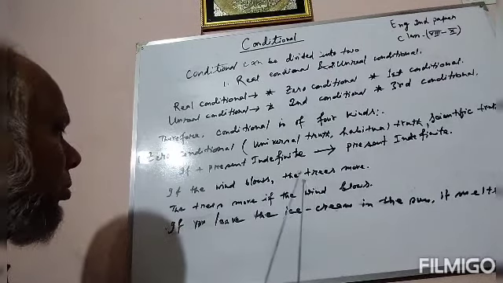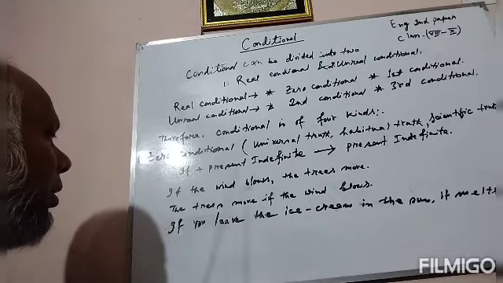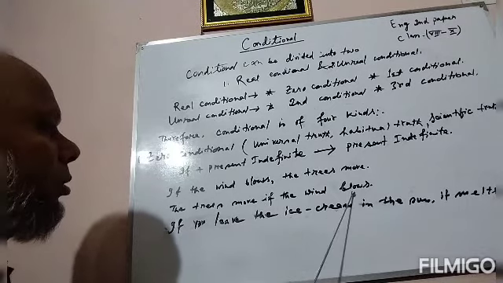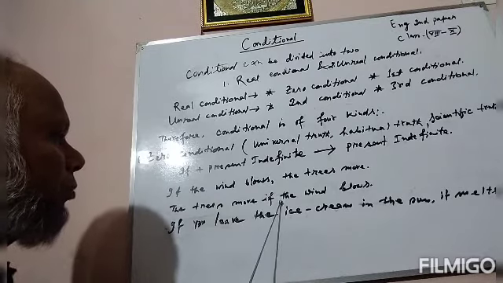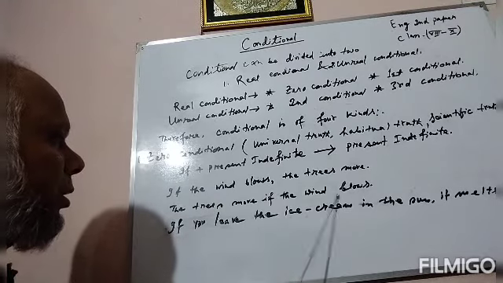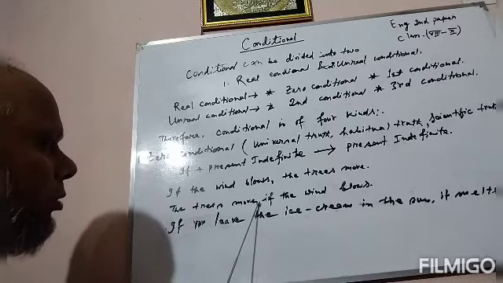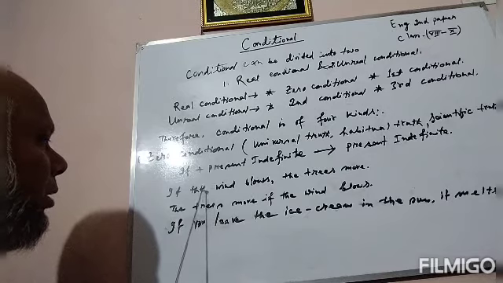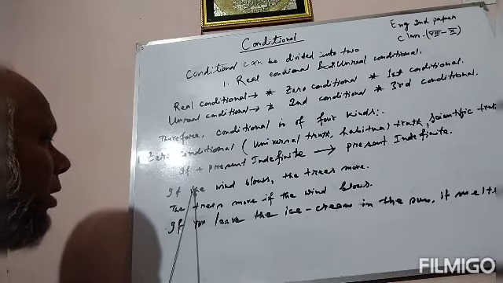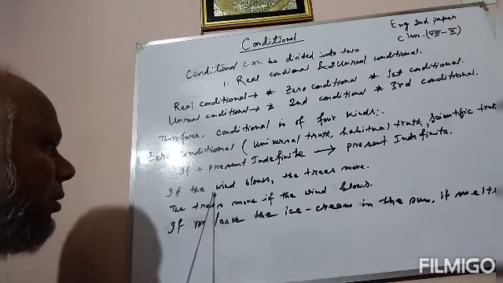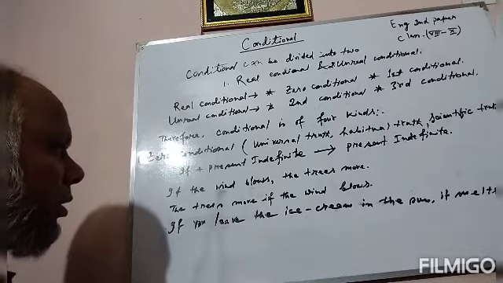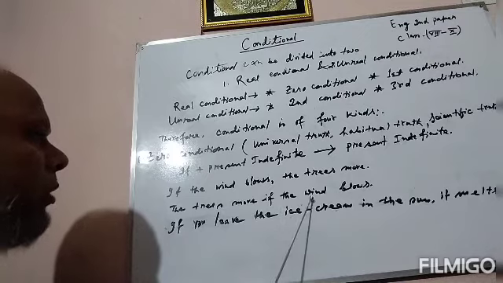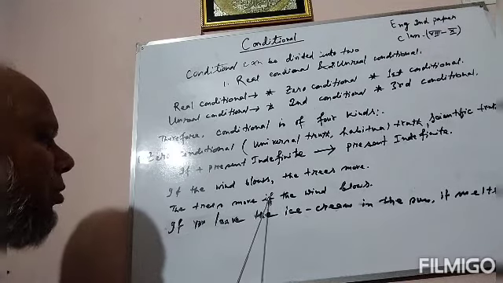We can also write the same sentence: the trees move if the wind blows. We have written the if clause at the end of the sentence, and that's why we have not used a comma here. So if the if clause is used at the beginning of the sentence, a comma will be used, and if we use the if clause at the end of the sentence, a comma will not be used.